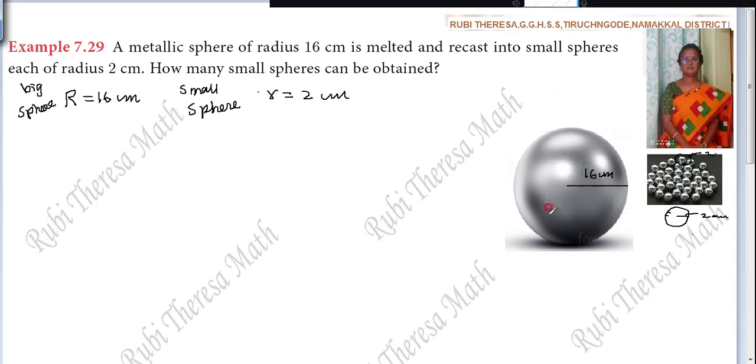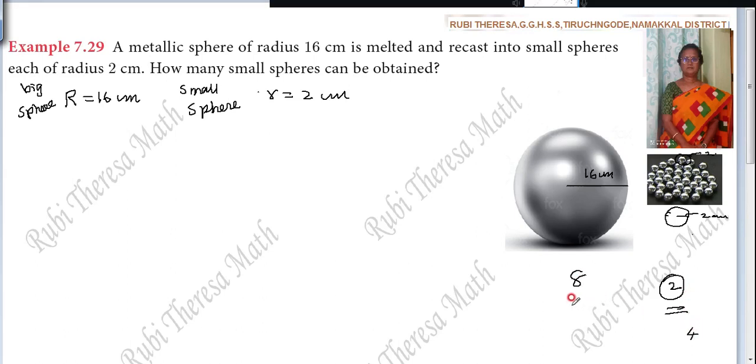You are melting it and recasting into small spheres. You know the radius of each sphere, but you don't know the number. Suppose you have a chain with 8 sovereigns, and you are making small chains with 2 sovereigns. Then how many chains will you make? Since the numbers are very small, you can say it is 4 chains.